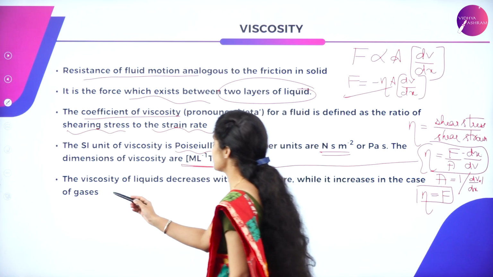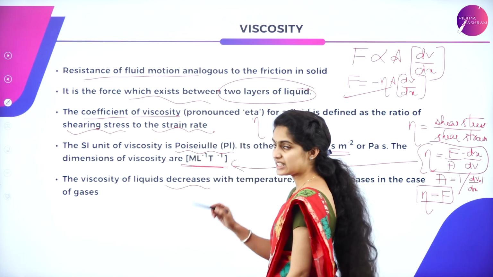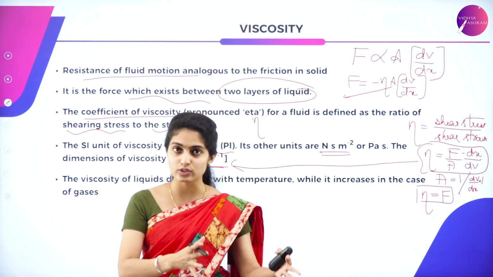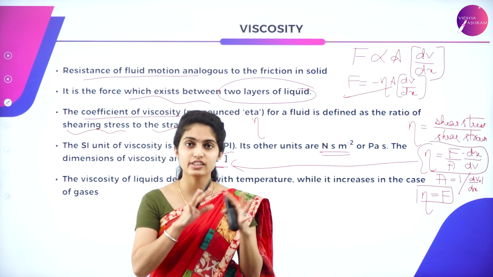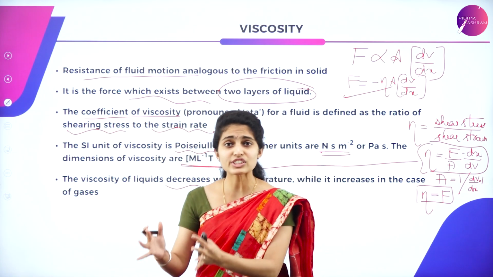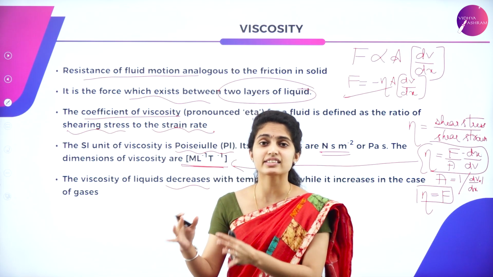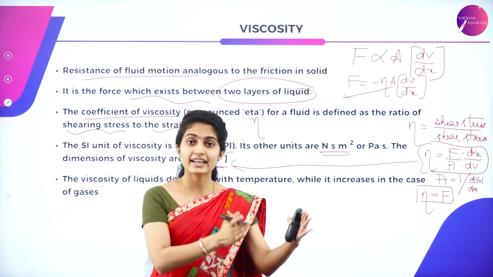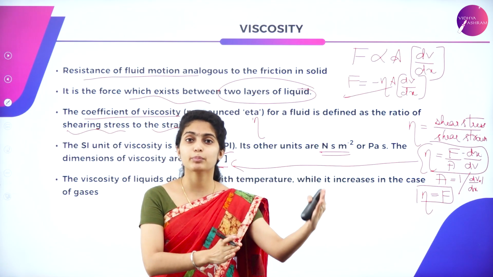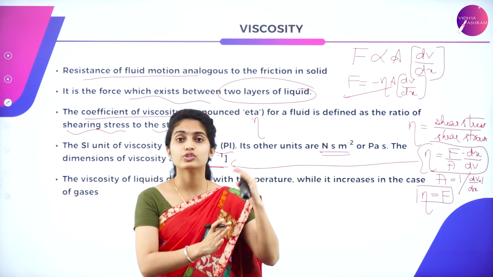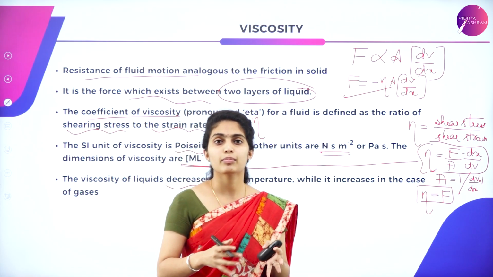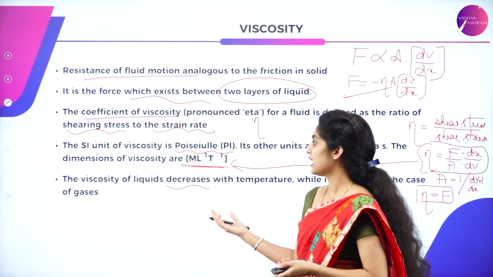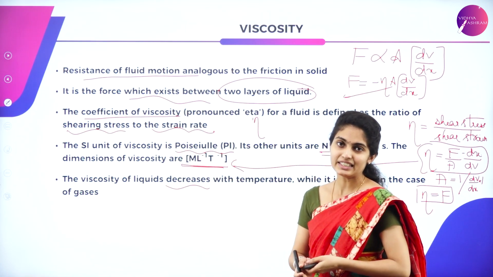Next, the viscosity of a liquid decreases with temperature, and in the case of gases the viscosity behaves differently. That is, the viscosity, that is the friction, decreases when the temperature increases in the case of liquids, and in the case of gases, at high temperature the viscosity increases. That is the difference between gaseous and liquid viscosity.